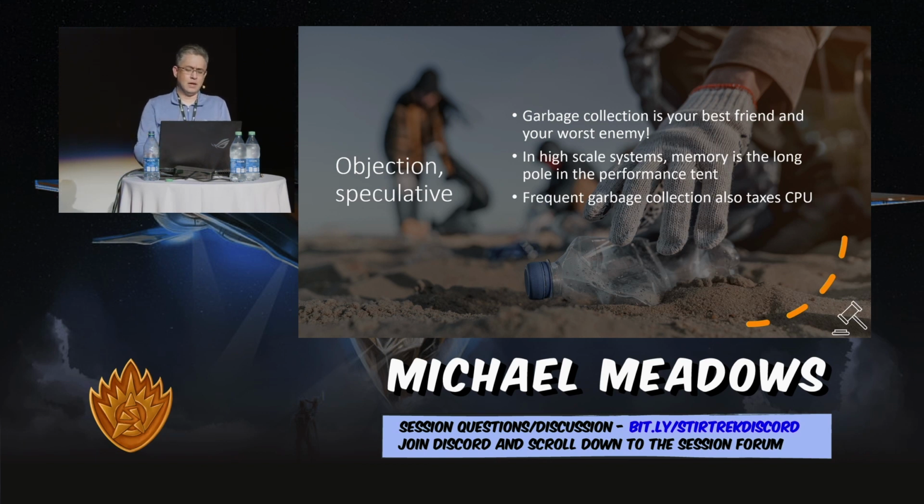So it's not just memory, it's also CPU, but memory is usually the long pole in this tent. Memory is usually the thing where you just can't scale fast enough. And that has to do with how we are dealing with objects.